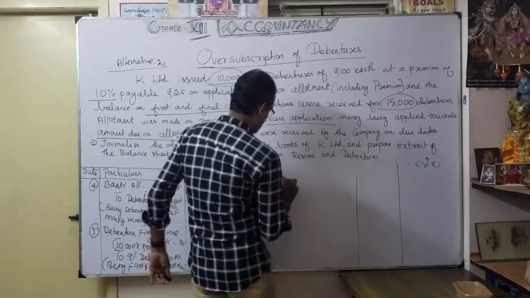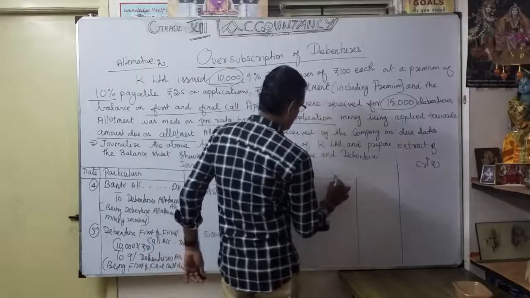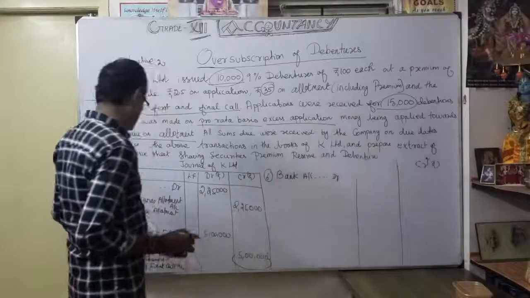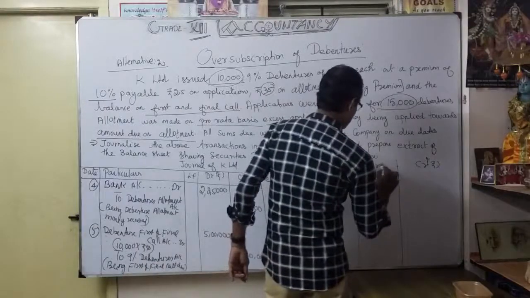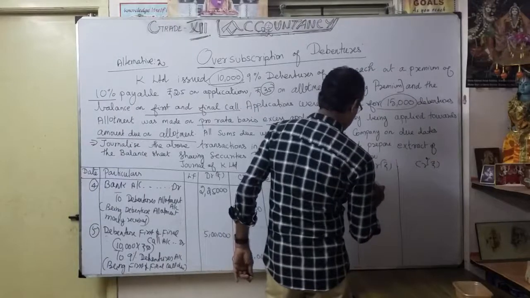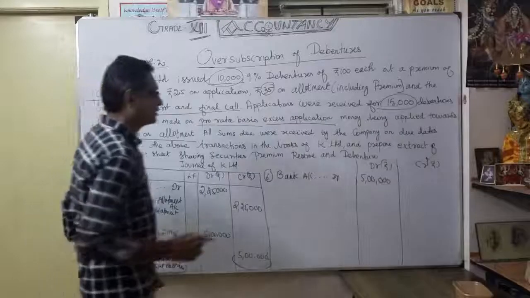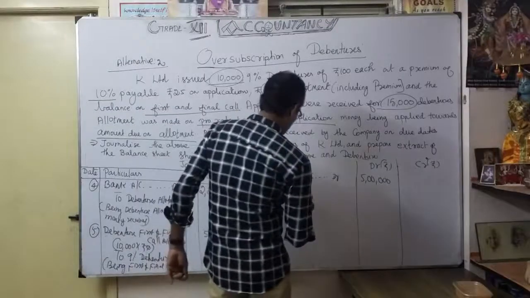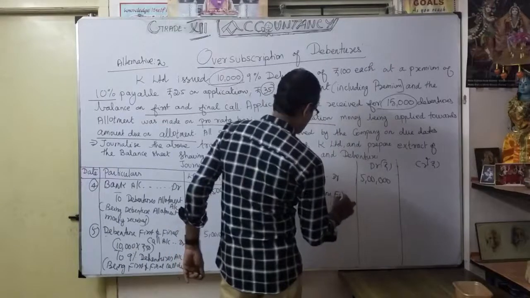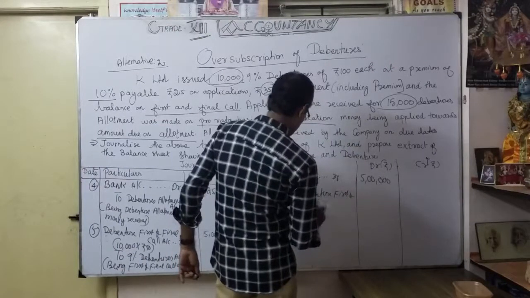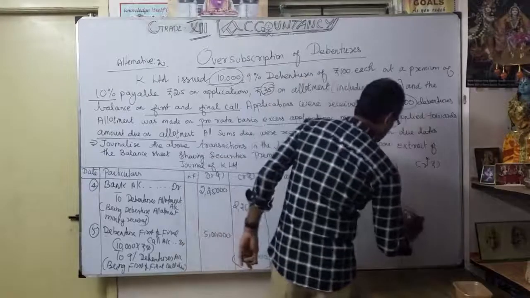Bank account debit, entire 5 lakhs. Credit what? We are going to credit: bank account debit 5 lakhs to debenture first and final call account, 5 lakhs.